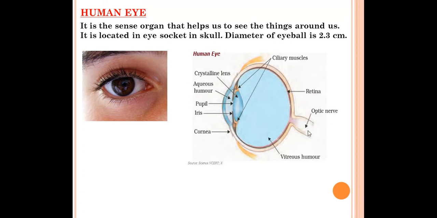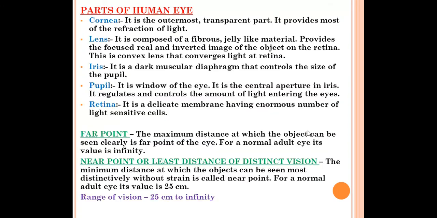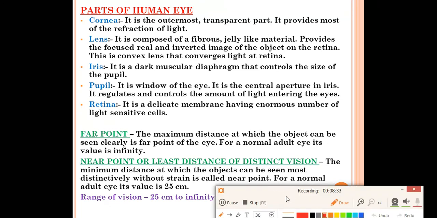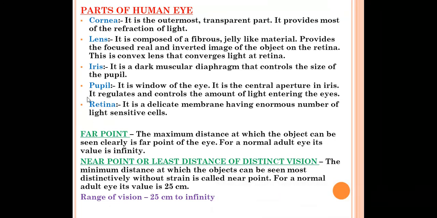Now we'll discuss the parts of the human eye. It is also important from your exam point of view. Sometimes questions are asked such as draw the structure of the human eye and discuss its parts, or describe its structure. At that time you have to write the full thing. And sometimes it can be, write the function of the cornea, write the function of the pupil. So you should know the functions of all the parts of the eye.